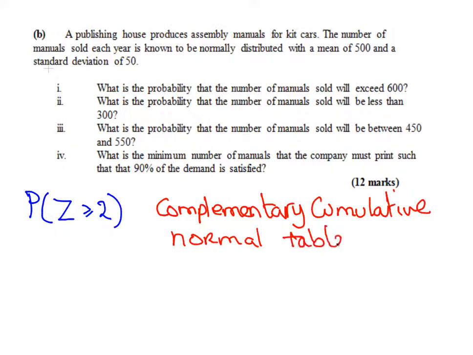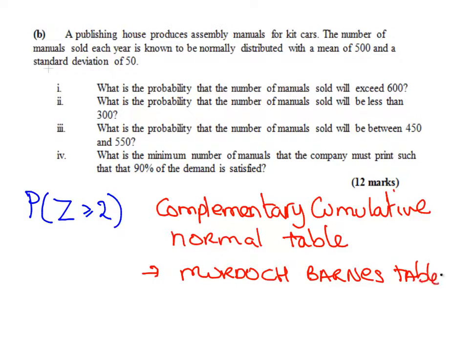One example, if you're familiar with it, is Murdoch Barnes table 7. That's the type of tables I'm going to use. I have a separate presentation about how to work with these tables. So that's what we're going to use. And how do we use them? Just a quick reminder.